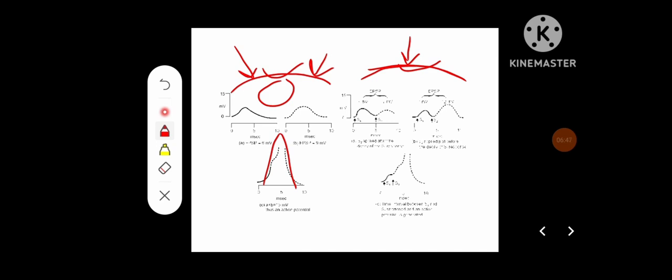They are going to produce EPSPs, and these EPSPs are going to summate, and if the potential reaches the threshold stimulus, then it is going to produce an action potential.